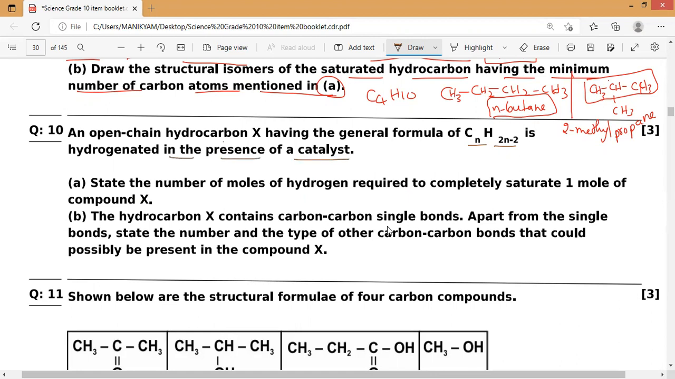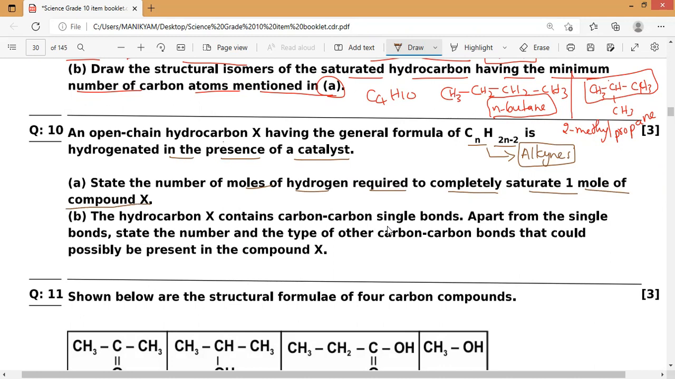So again the same thing. CnH2n minus 2 means this is the general formula for alkynes. We are all familiar with it already, and we are learning it. Alkanes are CnH2n plus 2, alkenes CnH2n, alkynes CnH2n minus 2. Now they are asking, state the number of moles of hydrogen required to completely saturate 1 mole of compound X.